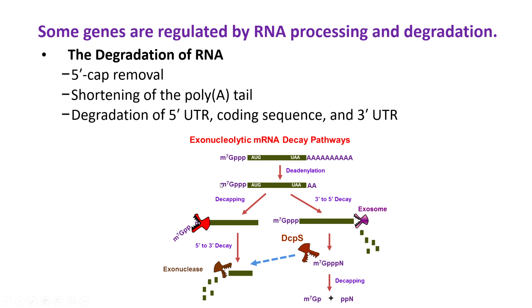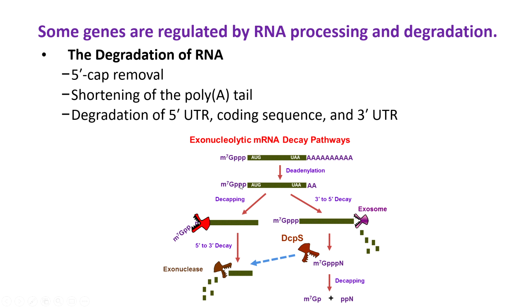Remember that both the 5' cap and the poly A tail participate in stabilizing the ribosome during the initiation stage of translation. And so if you remove the poly A tail first, and then degrade the 5' cap, the ribosome, when it tries to bind to the ribosomal binding site, won't be stable enough to migrate down the mRNA and find that start codon.